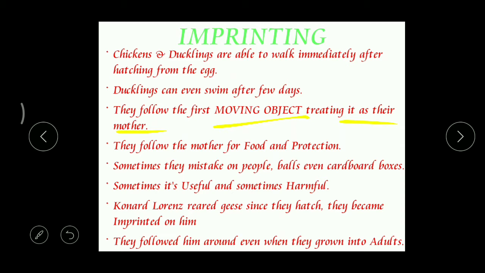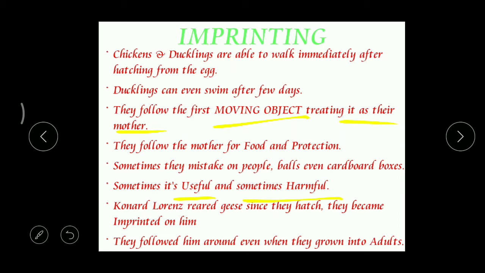This kind of behavior is called imprinting behavior, and it can be seen in chicks and also in ducks.